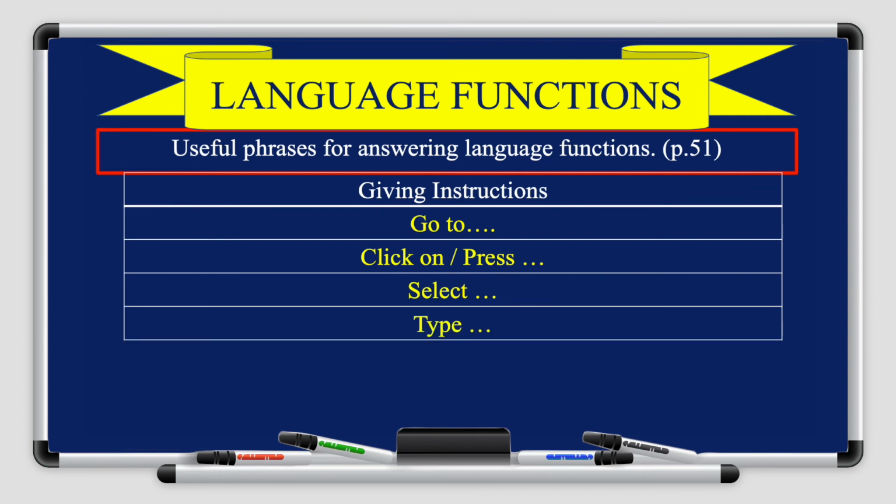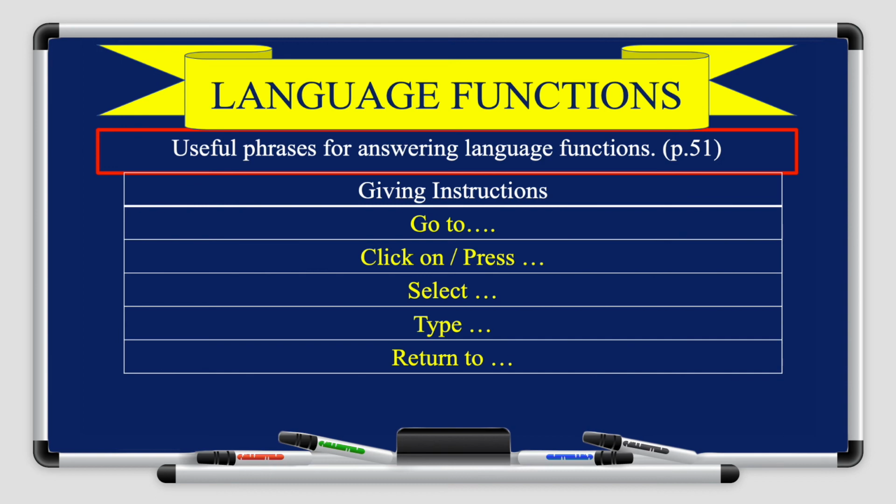Type whatever you want to type. So for example, if I tell you, type your name, you are going to type your name in. So here I'm giving you instructions on what to do, okay? Return to. So for example, if I tell you, return to home, or return to where you were before, or return to your seats.